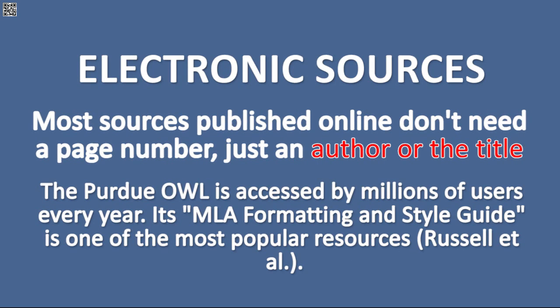With online sources, you're unlikely to have a page number, so just the author's name or the title is fine. For example, since the Purdue OWL webpage doesn't have numbered pages, we just list the authors who worked on the specific piece we're quoting.